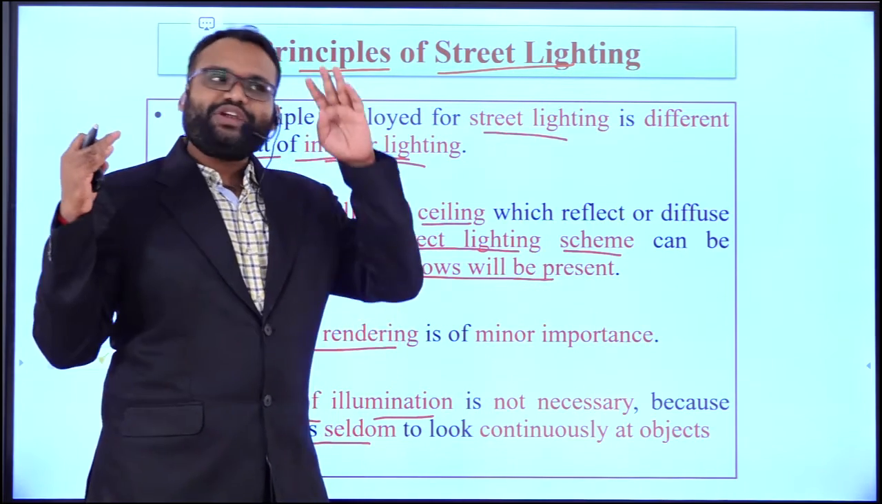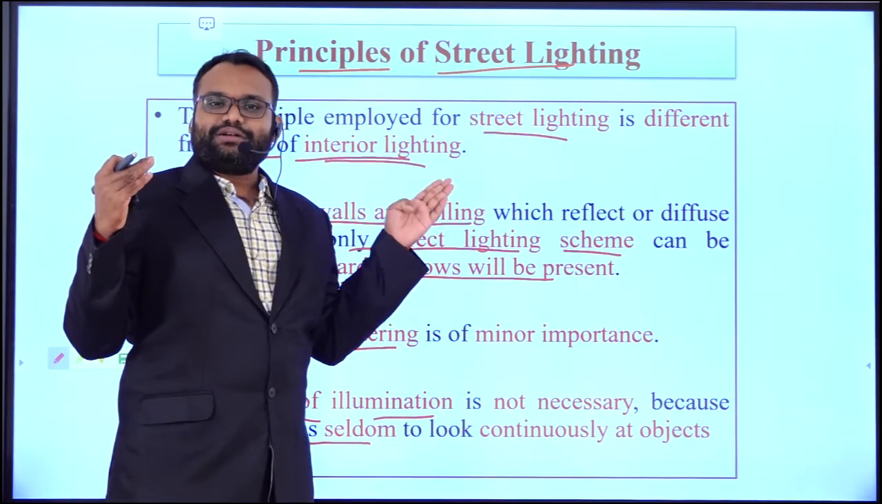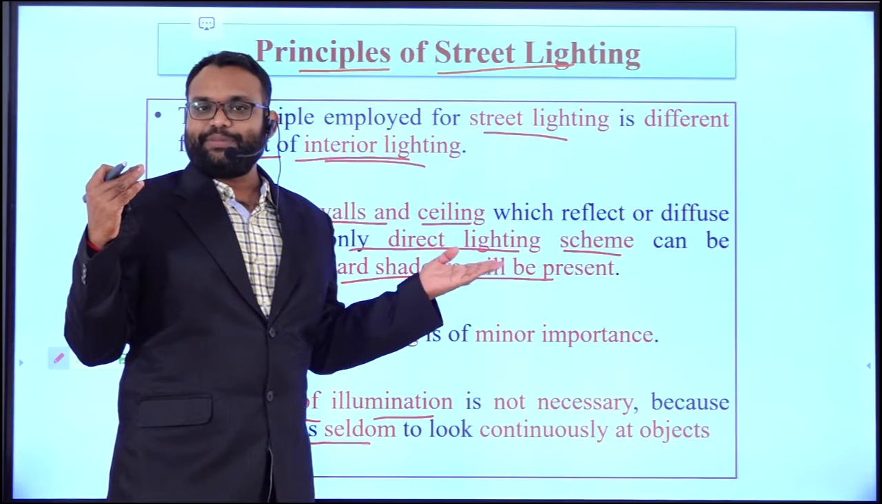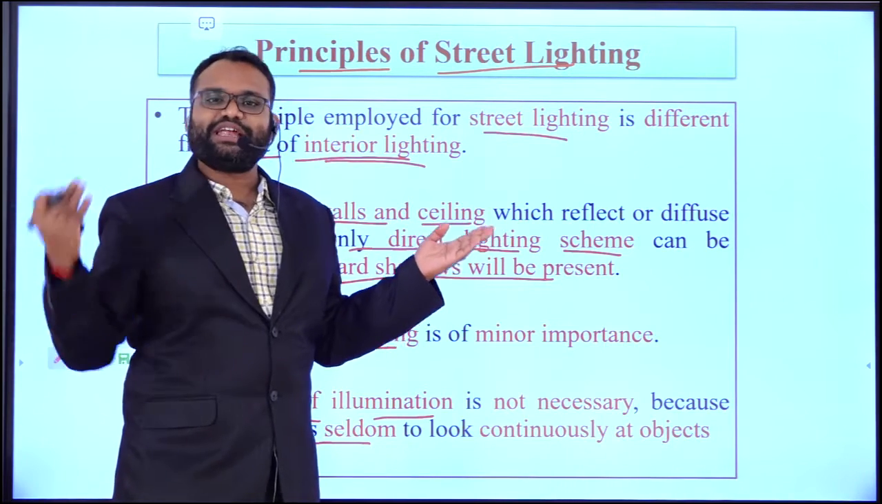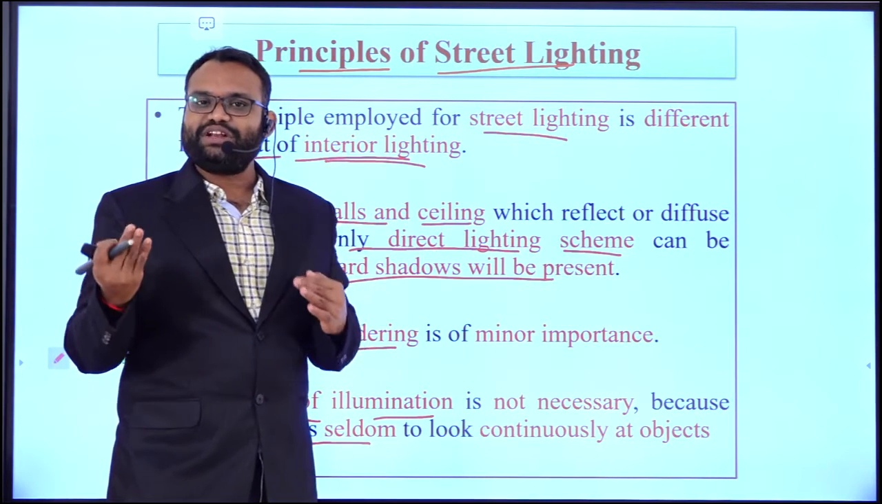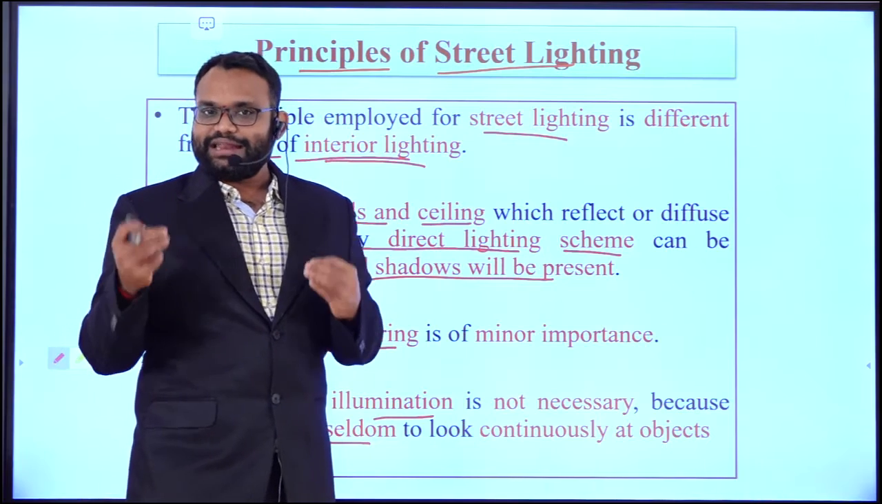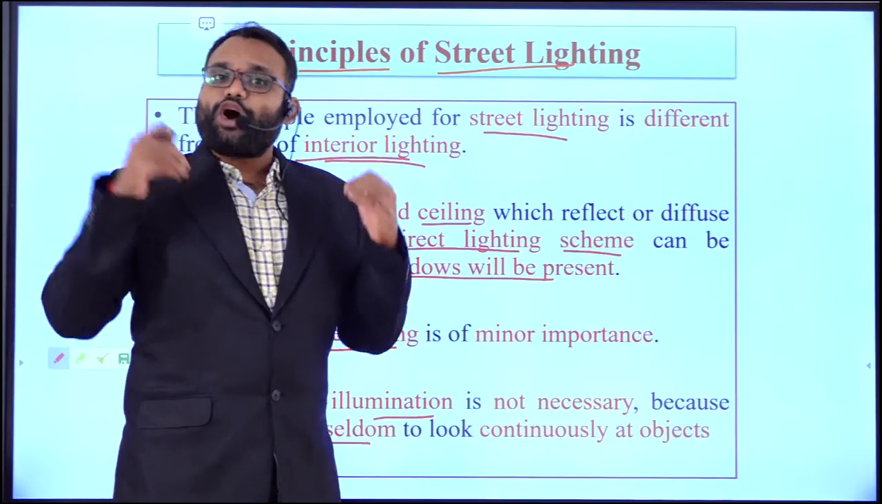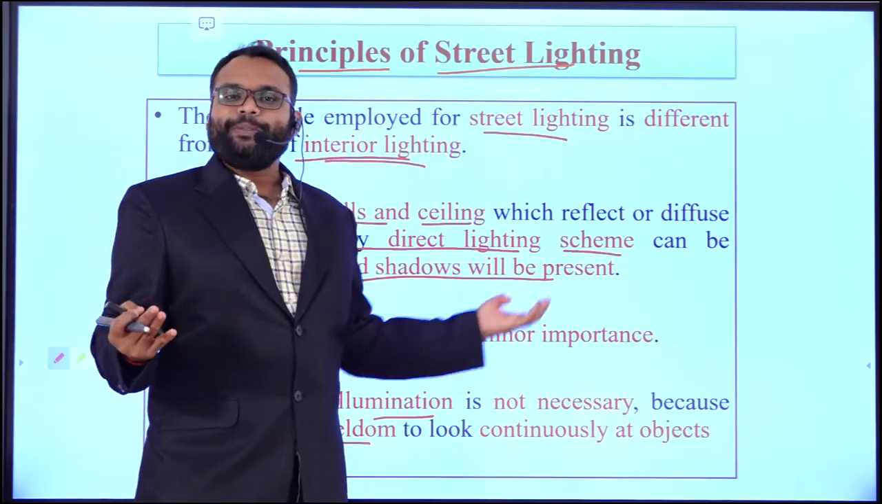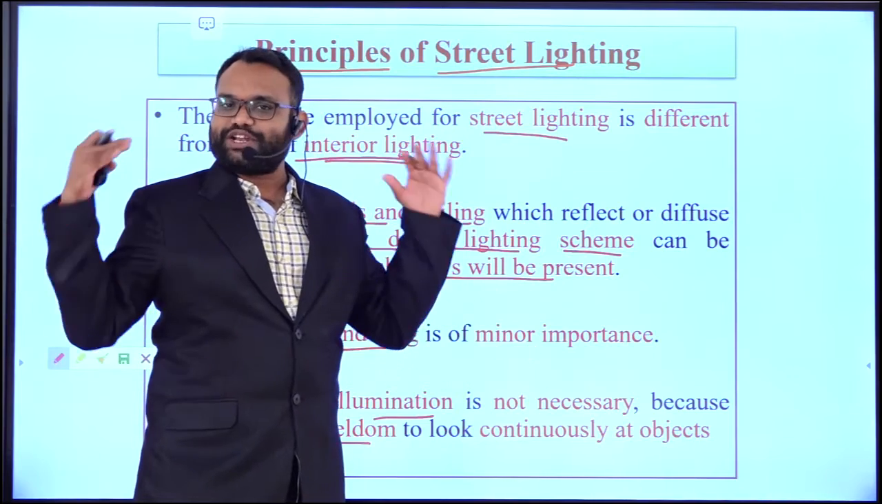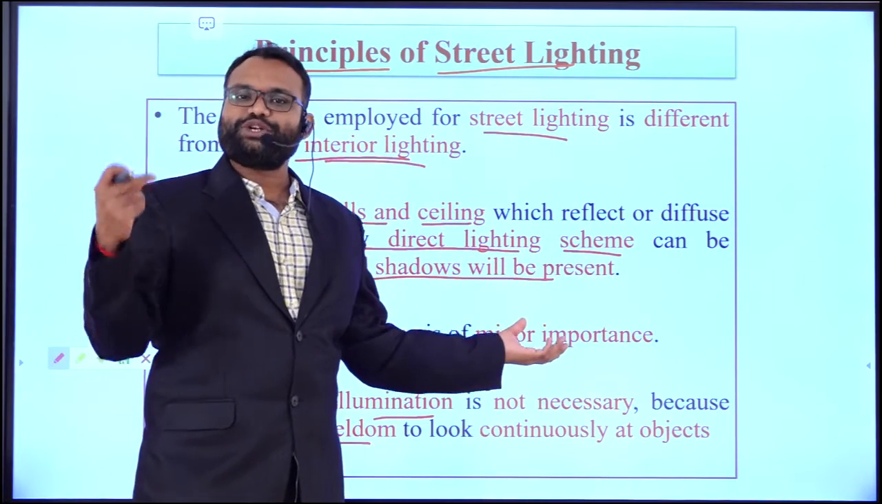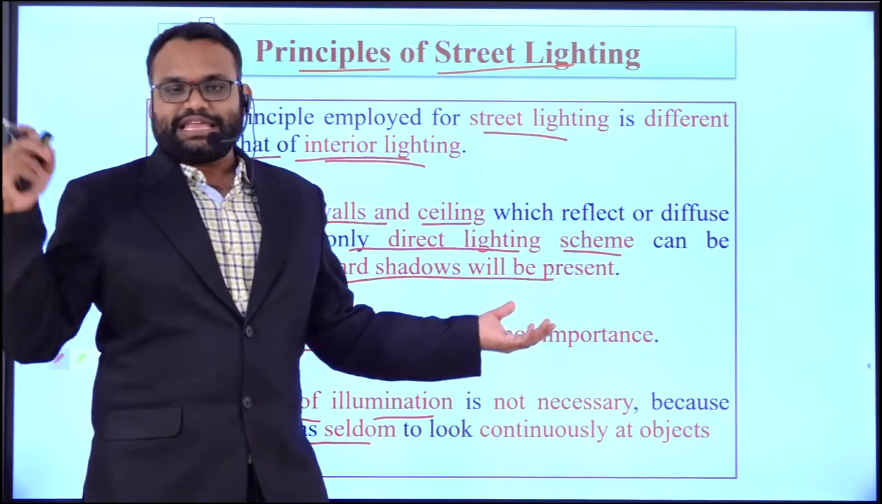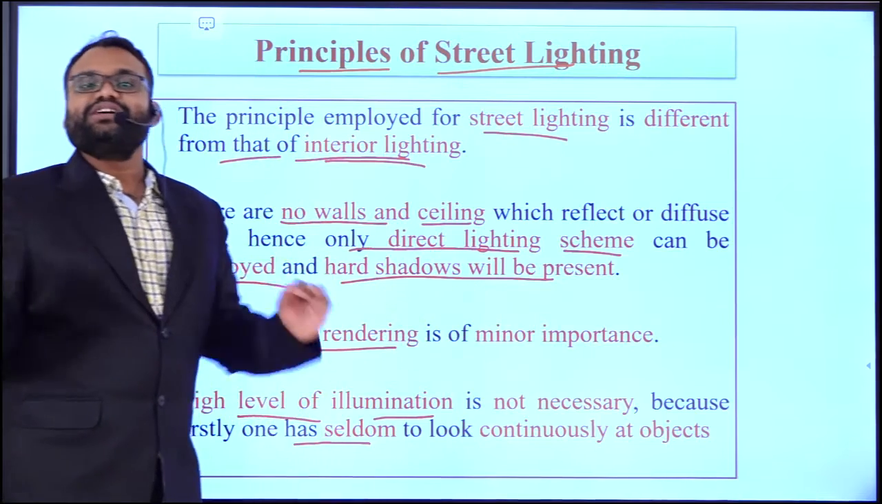We have seen previously the types of lighting scheme: direct, indirect, semi-indirect, and general. The direct lighting causes more hard shadows. As there are no walls and no ceilings, we have the option to go only for a direct lighting scheme, and in the direct lighting scheme we get hard shadows.